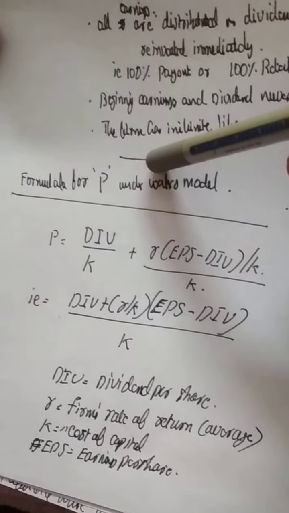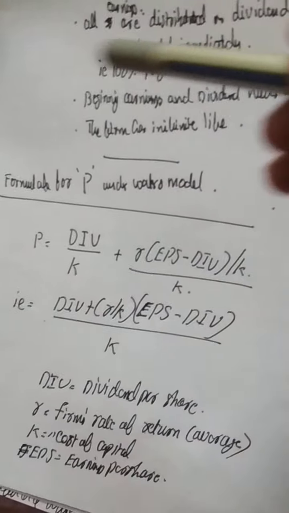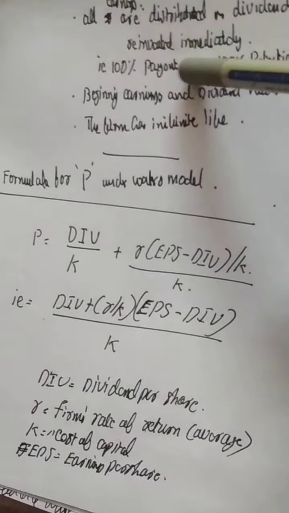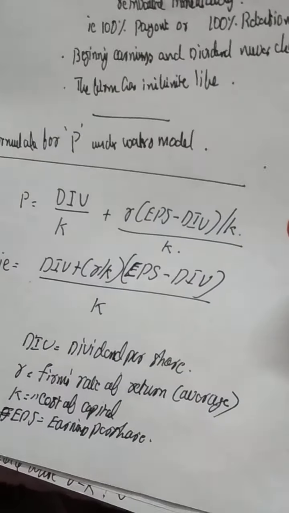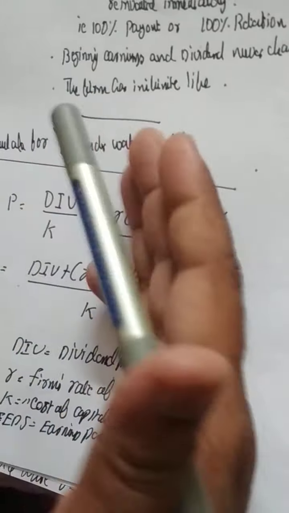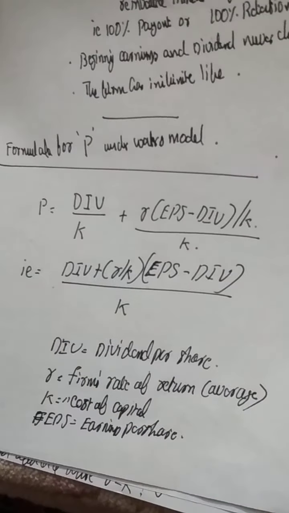Why is it called relevance? Because it mentions clearly that the payment of dividend or the retained earnings may affect the present market value of shares. As I told, we are not studying here what percentage of dividend we are going to distribute to the shareholders. Instead, we are studying whether, while distributing dividend to the shareholders, the company's value or the present market value of shares may change. For this we are using this equation. Under James Walter's model, we will find the present market value of shares using this equation.